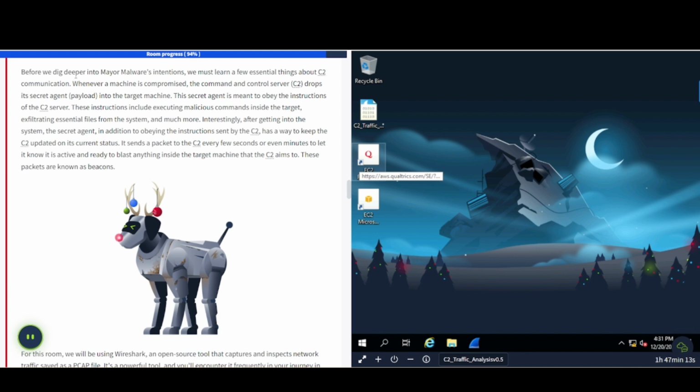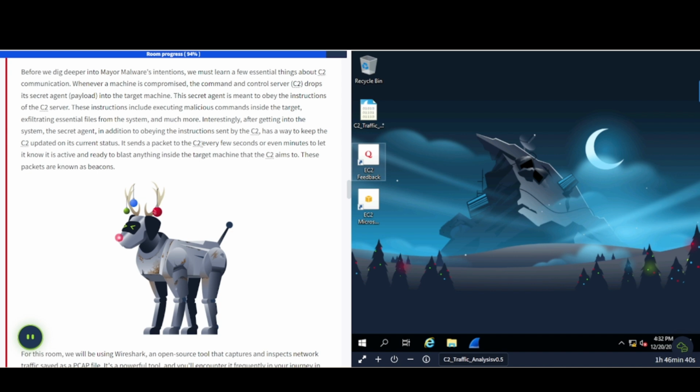Before we dig deeper into Mayor Malware's intentions, we must learn a few essential things about C2 communication. Whenever a machine is compromised, the command and control server, also known as C2, drops its secret agent payload into the target machine. This secret agent is meant to obey the instructions of the C2 server. These instructions include executing malicious commands inside the target, exfiltrating essential files from the system, and much more. Interestingly, after getting into the system, the secret agent, in addition to obeying the instructions sent by the C2, has a way to keep the C2 updated on its current status.